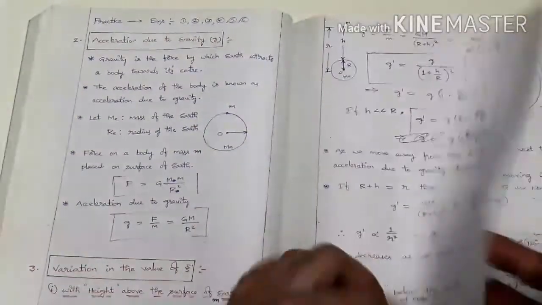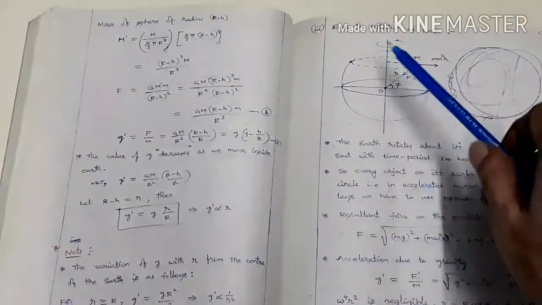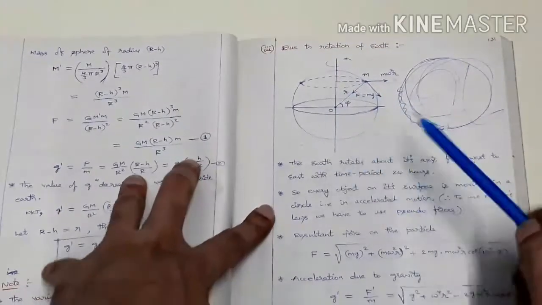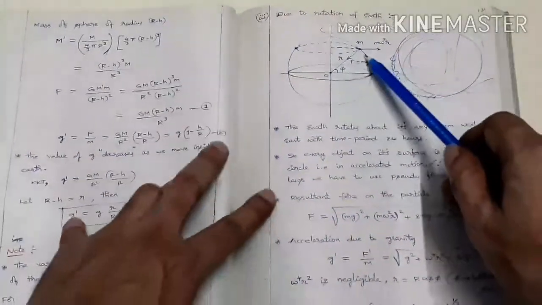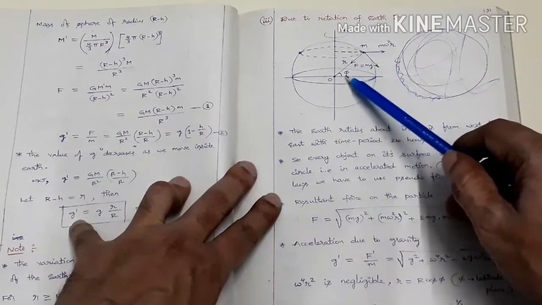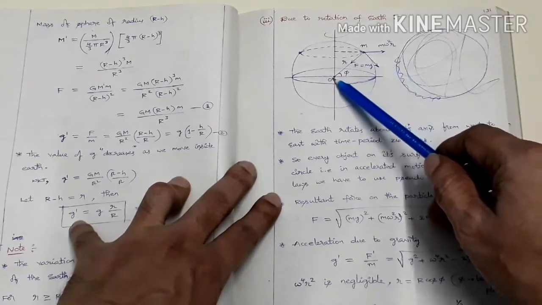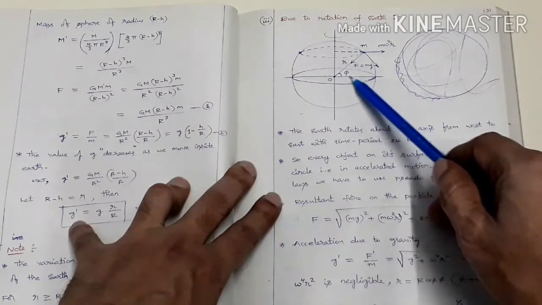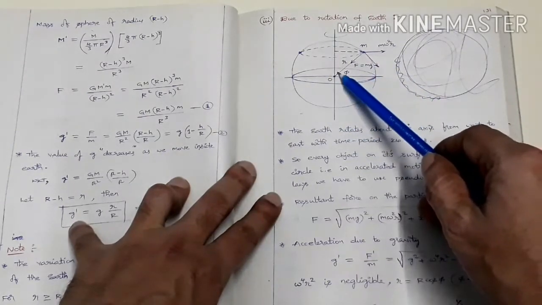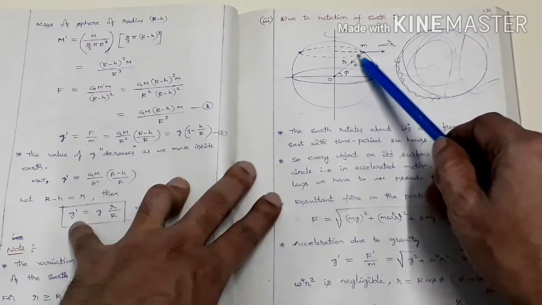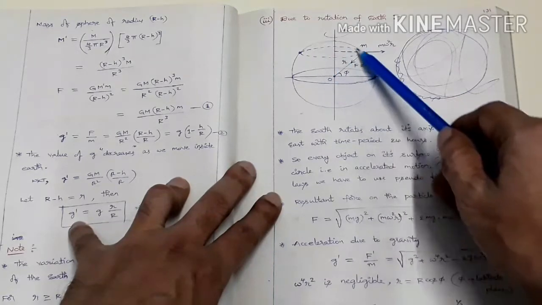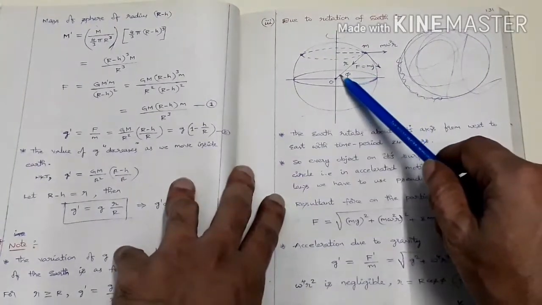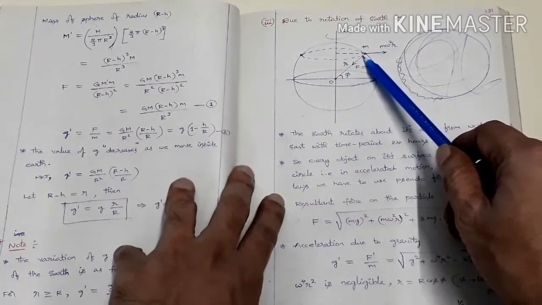Okay, right. Next one, due to earth's rotation. You know, earth is rotating like this. So let us consider a point mass m here. This is the radius of the earth. This is the equator. So phi is the angle of this latitude. This is known as the latitude. The horizontal circles of the earth are known as the latitudes. So this angle gives us the location of this latitude.